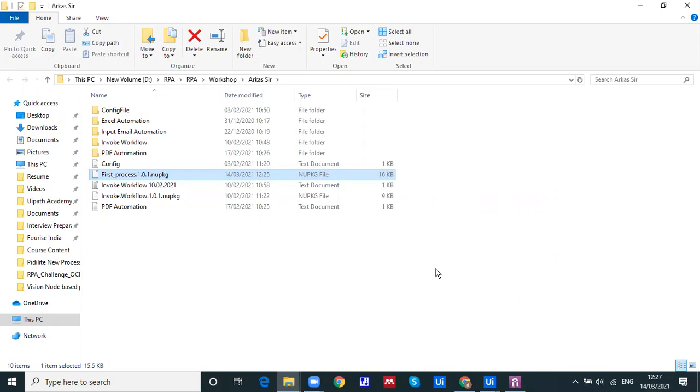Thank you. One more question: if I extract a large image from an application or website, how is it possible? Which activity can we use for that? For extracting images, large images. Can we use the OCR activity? The question is not clear to me: whether you want to download it or whether you want to extract the data from the image.